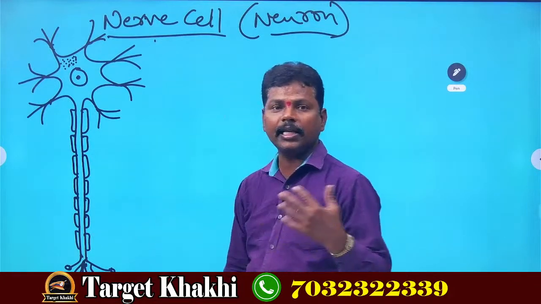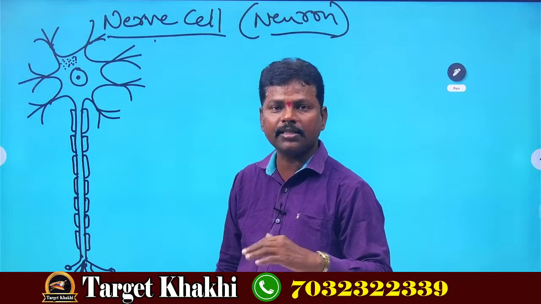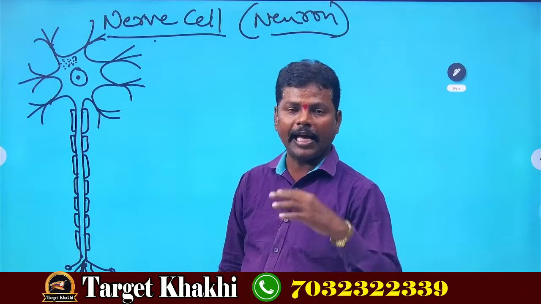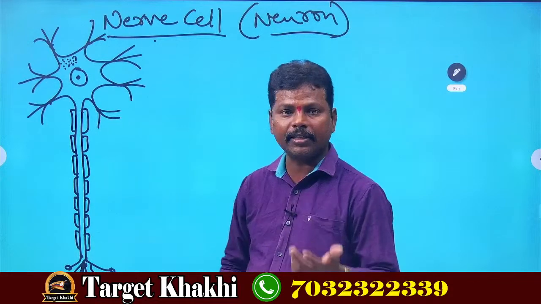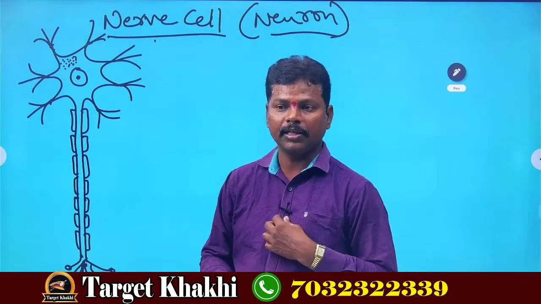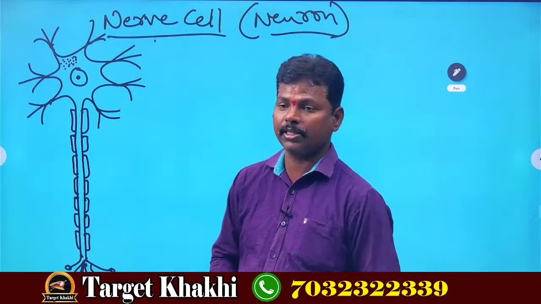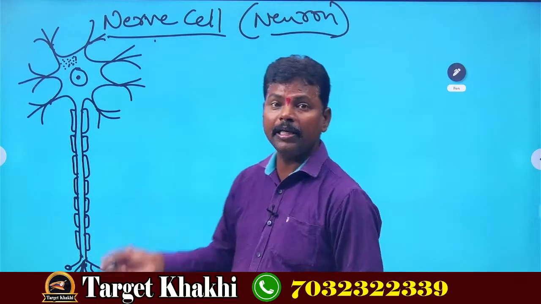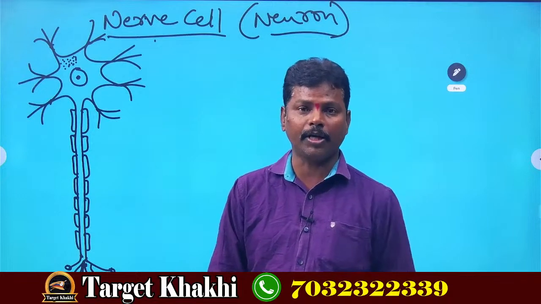But nerve cells cannot reproduce. That's why their number gradually decreases every 10 years. As our age increases, for every 10 years, the nerve cells get damaged and their number decreases. But minimum billions of nerve cells are present in our brain and in our body.